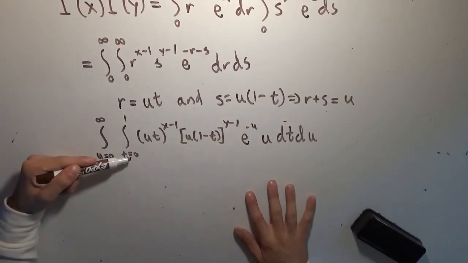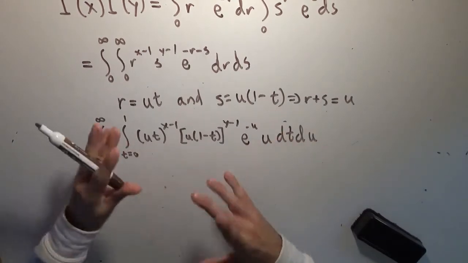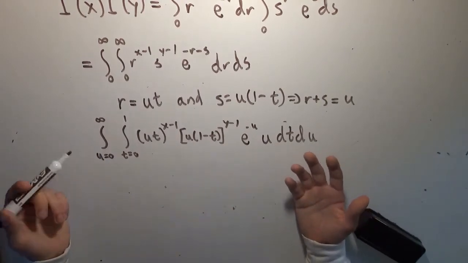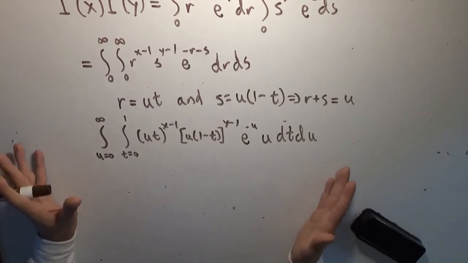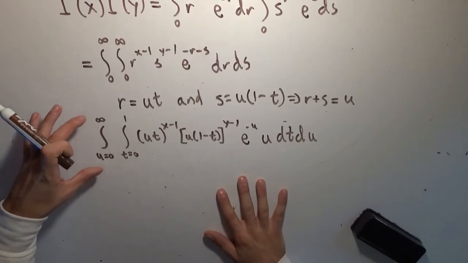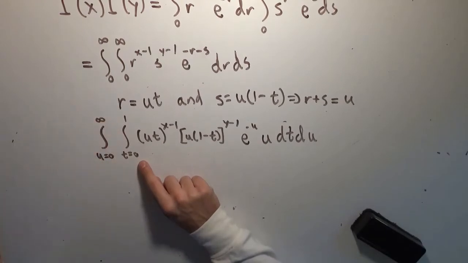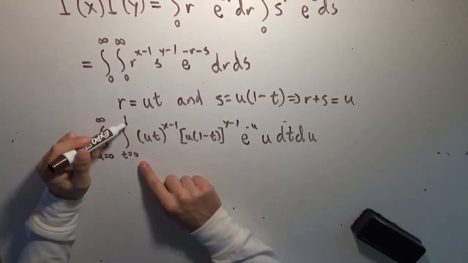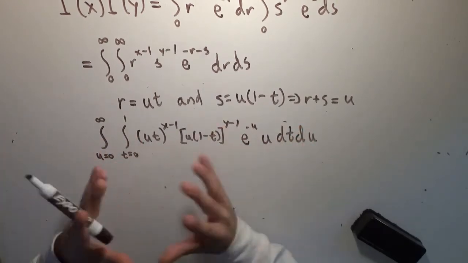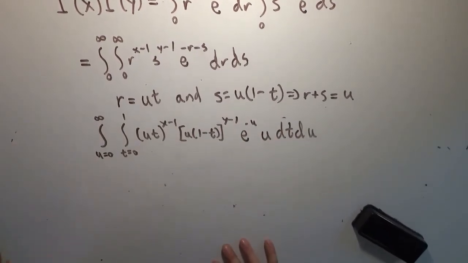Had we gone from t equals 0 to 2, I would have had to do t and 2 minus t, and we would have been able to sort of shake out the things that we need to from the integral, and we would probably end up with the same answer in the end. But for the most convenience, you'll find that it makes the most sense to just pick 1 minus t to go here, which means for the sake of making sure that r and s both do still go from 0 to infinity, we just need to go from 0 to 1 with t. Again, had I picked any other number here, I would have just had to change that number here, and the thing that we want would have fallen out of the integral in the end. This is just picking the most convenient values. I hope that's clear to everybody why those bounds have been picked.